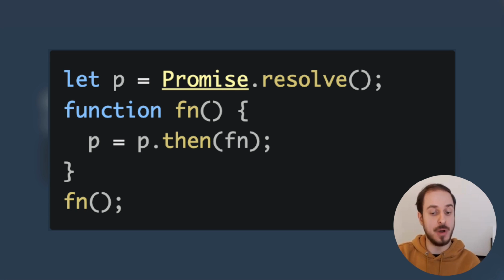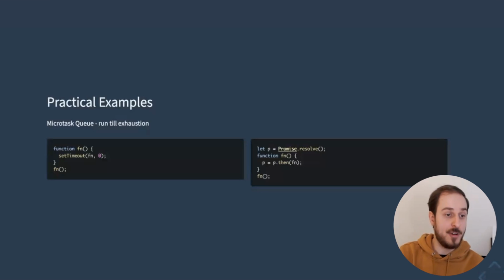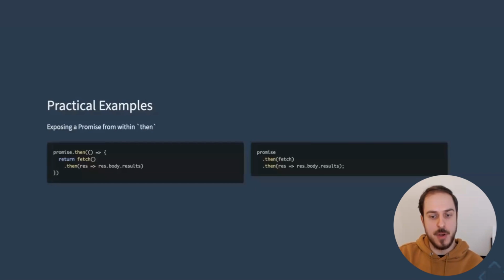You wouldn't be able to click a button on your page. It wouldn't look like you were pressing it; it will remain still. And in the former example, you would still see some animation of the button being clicked. It would be able to schedule some tasks. Another useful aspect of utilizing promises is that if a promise's callback returns a promise, it will get exposed by then. Because of that, the two snippets that you see on your screen are equivalent, except that the latter is typically more readable as it has less nesting.